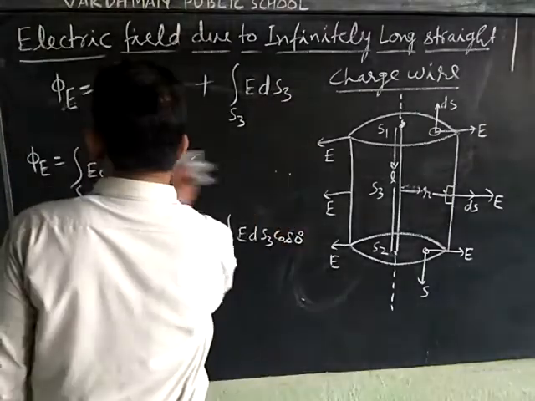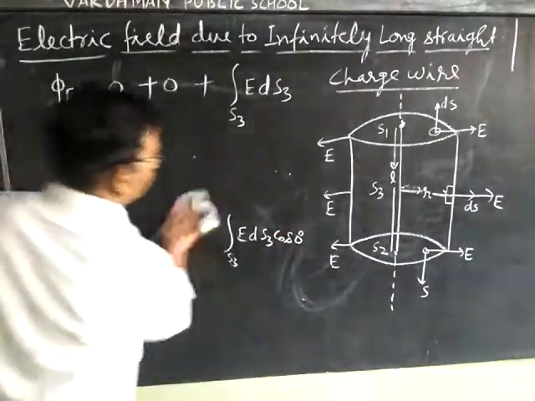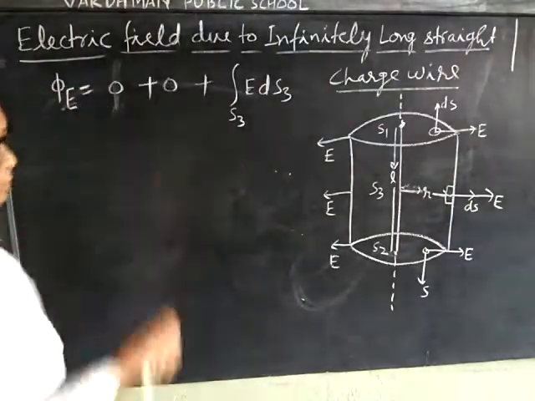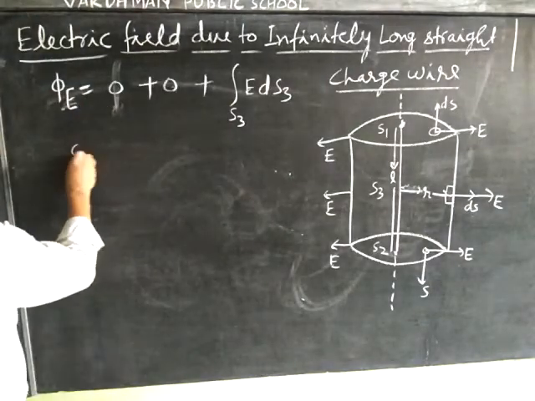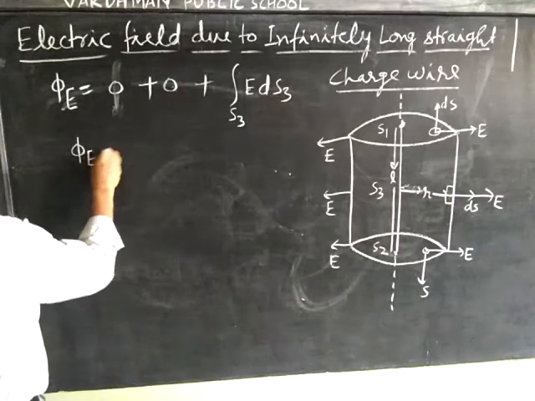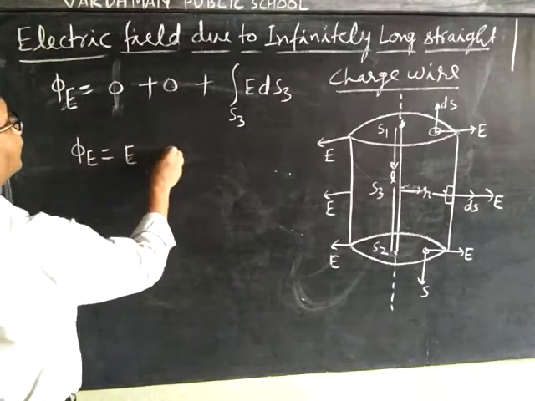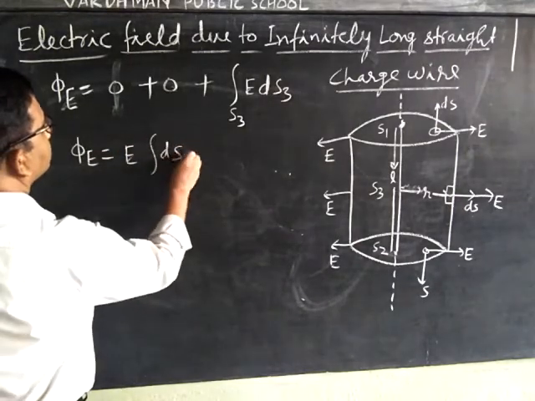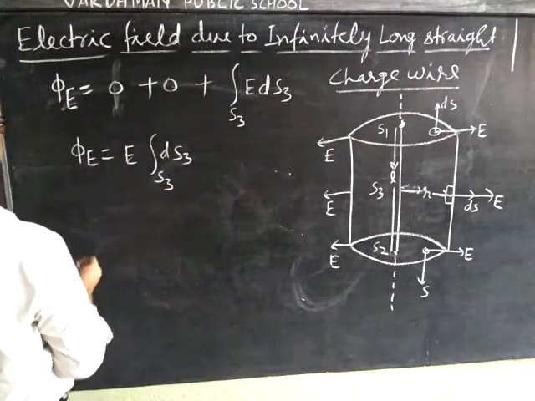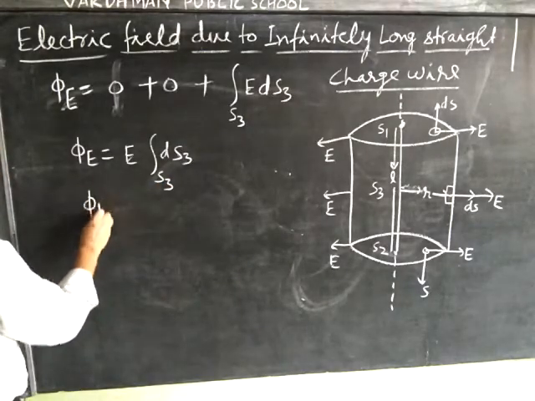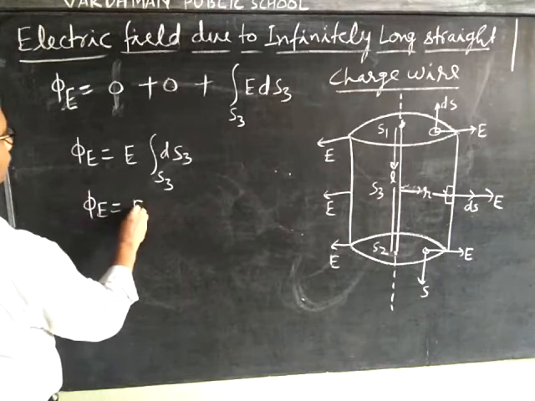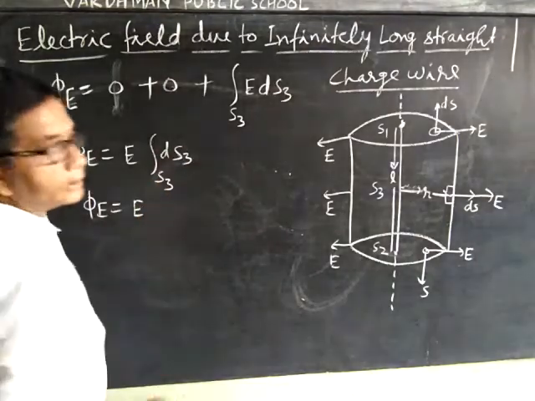Now we take E out, then phi E is equal to E times the integral of dS3.